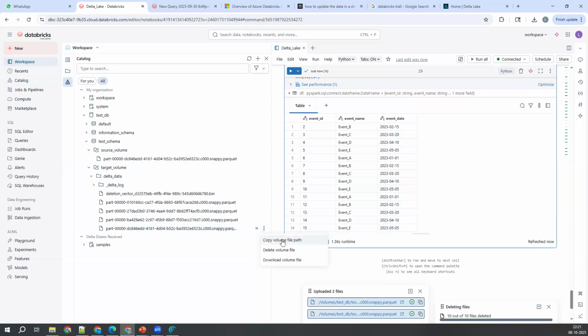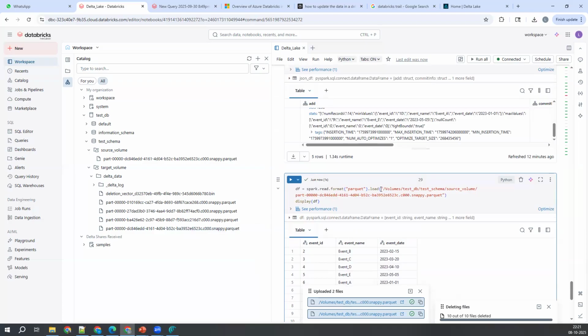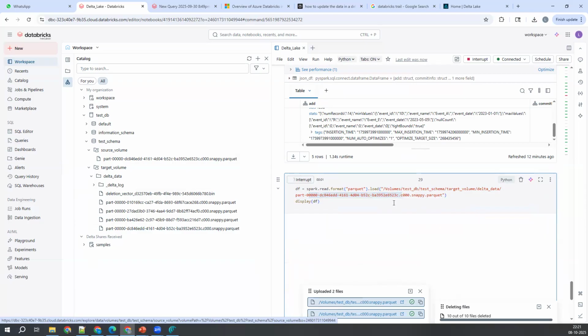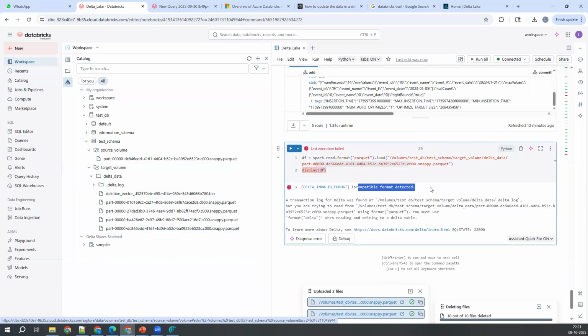Let me change the volume path. I'll remove this part and paste whatever I copied. Yeah, this is the one, Delta data, and inside that, this is the file. If I try to read that one, it will definitely throw an error. See, incompatible format detected. You cannot do that.